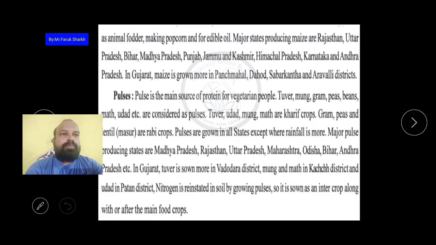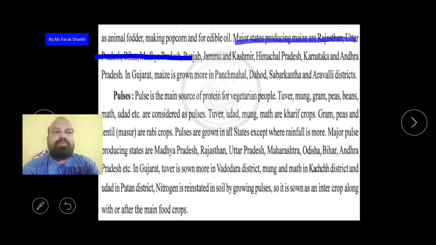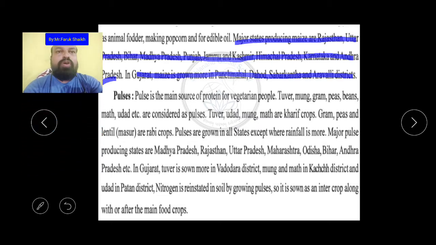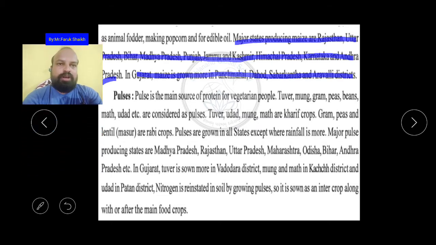So the major states producing maize are Rajasthan, Uttar Pradesh, Bihar, Madhya Pradesh, Punjab, Jammu and Kashmir, Himachal Pradesh, Karnataka and Andhra Pradesh. Okay, these are the major producer states. And in Gujarat it is mostly grown in the Panchmahal, Dahod, Sabarkantha and Aravalli districts. Okay, so these are the grains which are mostly grown in India.